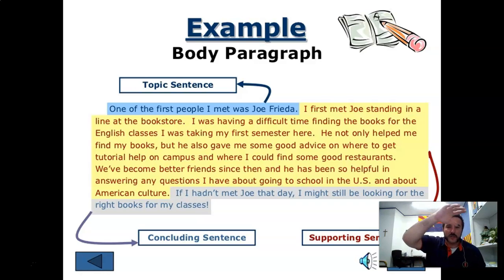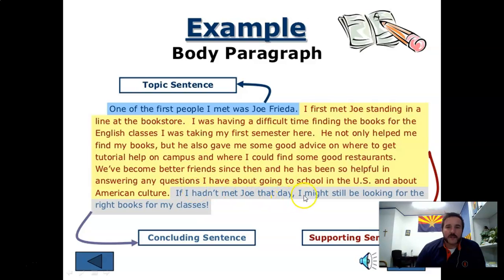Now, the last part is kind of like the bottom bun of a hamburger. It's kind of like the shingles of a building. It just kind of wraps it up. It makes a hamburger a hamburger. It makes a building a building. The finishing touches, that's something we call the concluding sentence. Starts with the topic sentence or main idea, has a bunch of supporting details to help expand on the main idea, and then it just kind of wraps it all up. This is like the little bow or the little ribbon on the present. It just kind of wraps it up and makes it look nice.